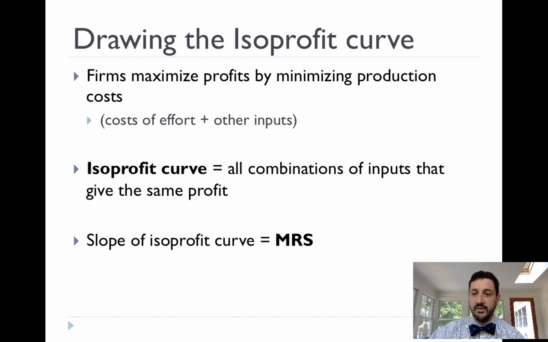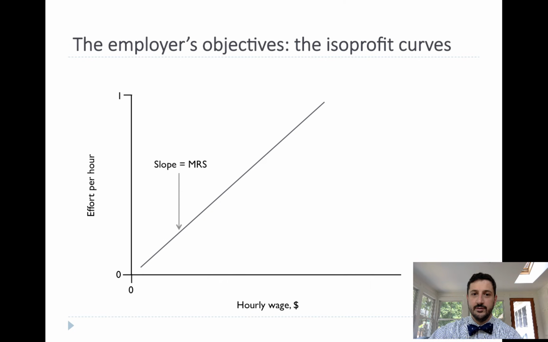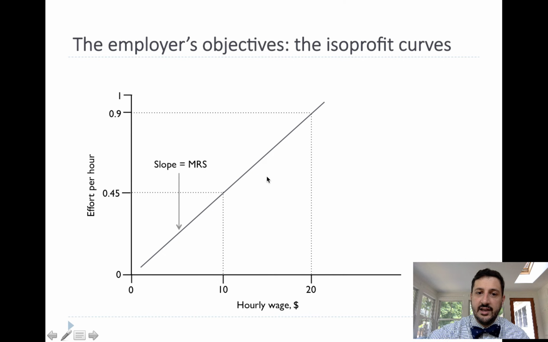And the slope of that isoprofit curve we're going to call the marginal rate of substitution. How can we substitute wages for effort? Here's an example. If effort was linear, then at $10 an hour, if we're getting 0.45 effort, that would give us the same output as paying $20 an hour and getting 0.9 effort.